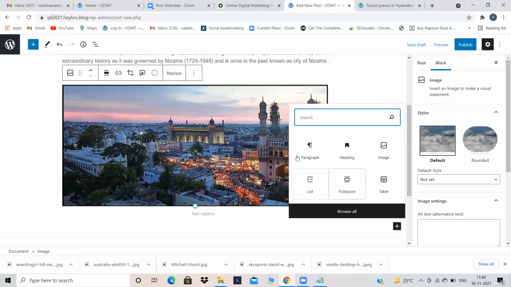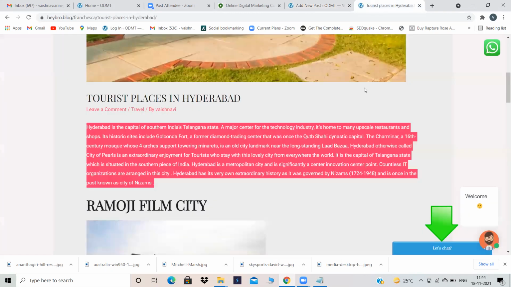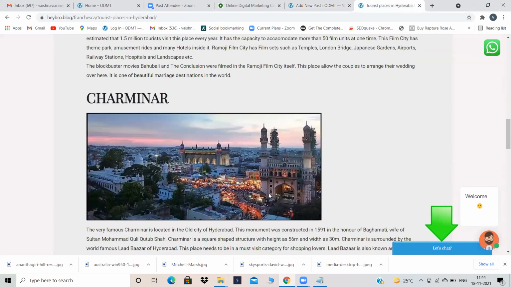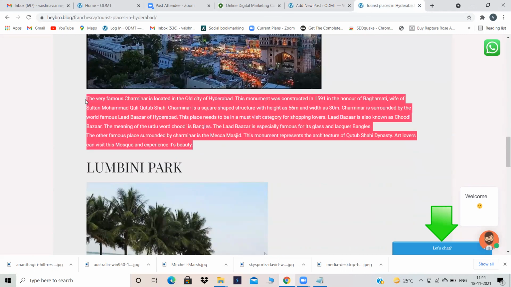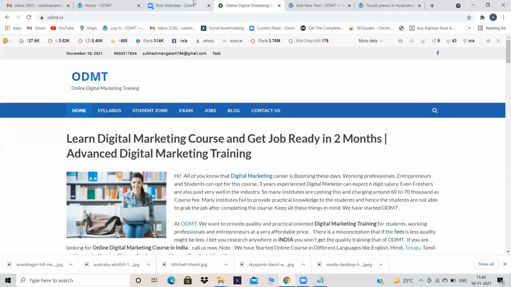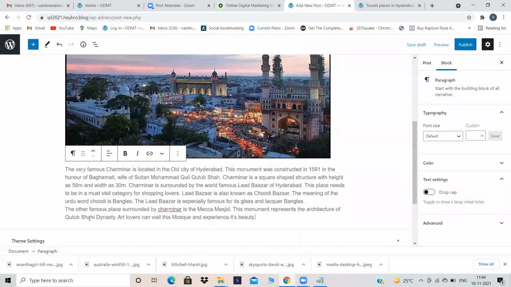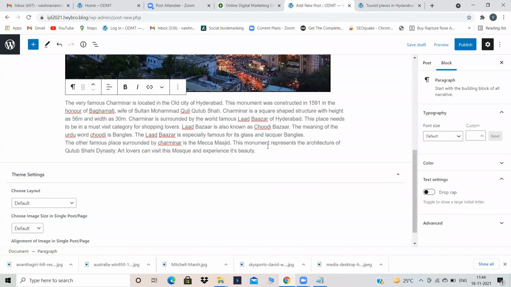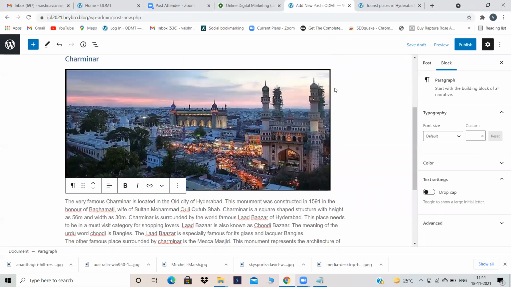So again click on plus, again paragraph. I think I have some content regarding Charminar over here. Yeah, I'm copying this content and pasting it over here. Okay, I have copied the content and pasted it. If you want to add more content, you can, but for now, we are just learning how to create a blogging website. Don't dig deep into the content. For now, I'm not adding any content. Okay, I have described one place, that is Charminar.